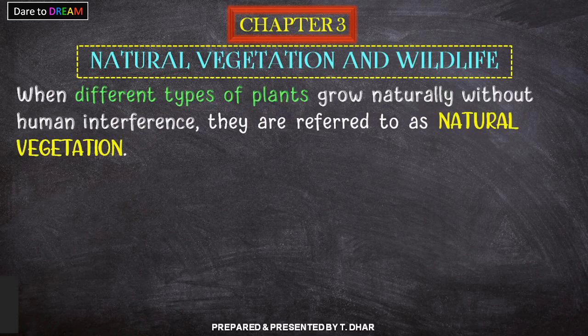When different types of plants grow naturally without human interference, they are referred to as natural vegetation. So natural vegetation basically means all kinds of plants. Under all kinds of plants, we have got trees, bushes, shrubs, desert vegetation like cactus. So all these things come under natural vegetation.